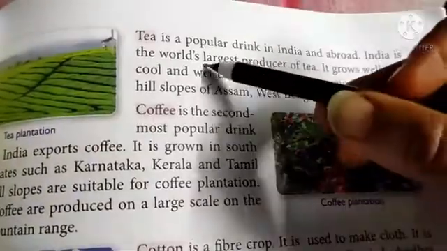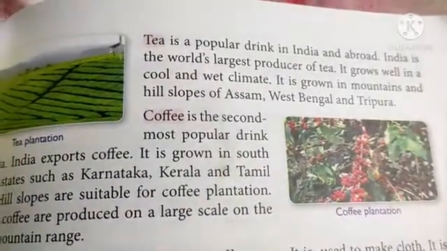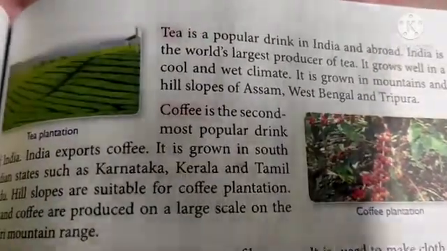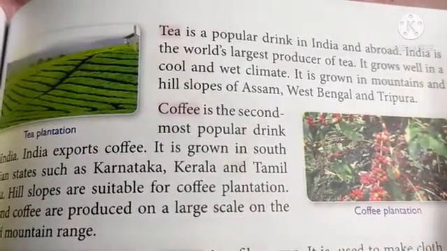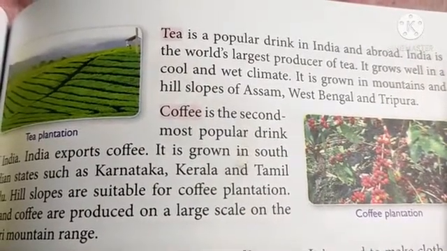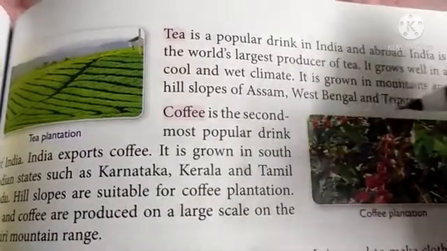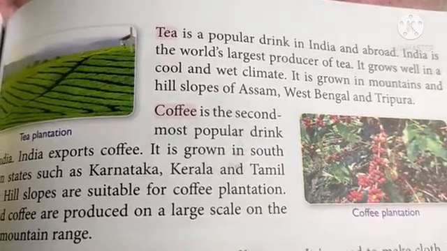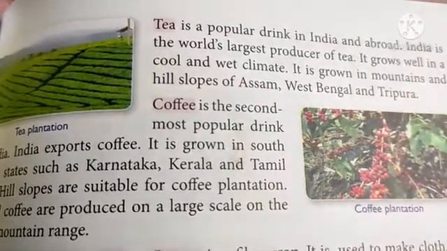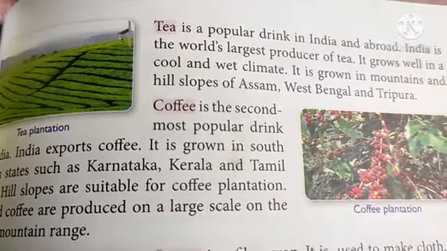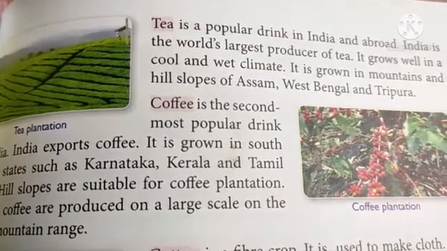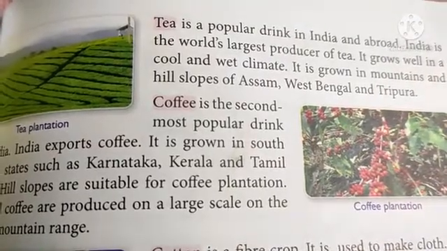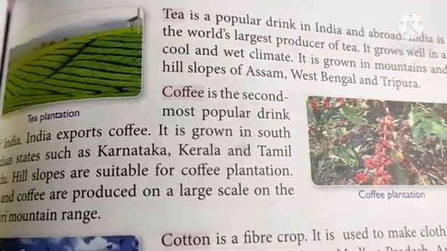Tea is one of the most popular drinks in India and abroad. India is the world's largest producer of tea. Tea grows well in a cool and wet climate. It is grown on the mountain and hill slopes of Assam, West Bengal and Tripura.